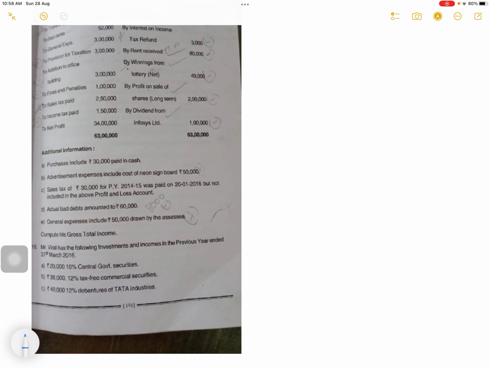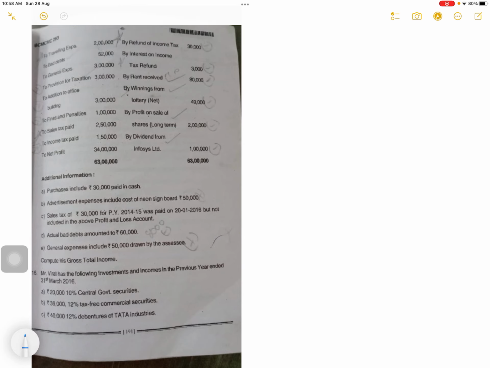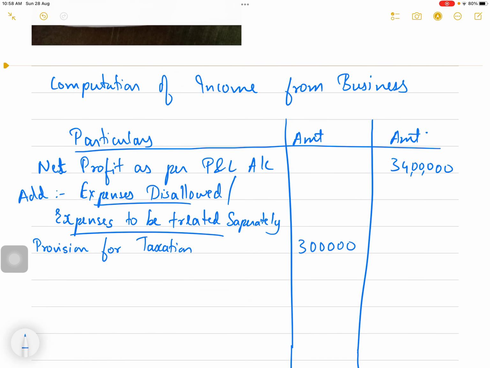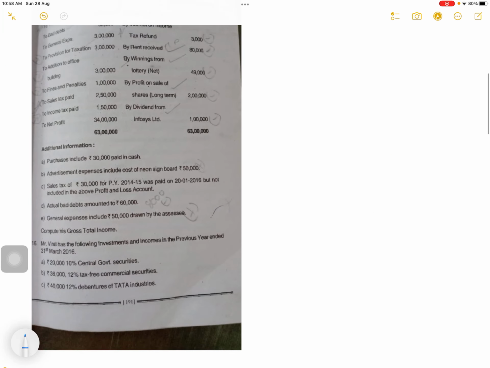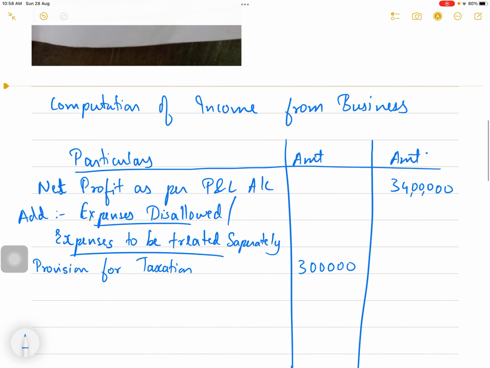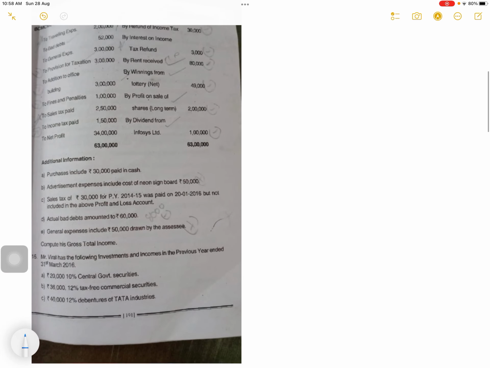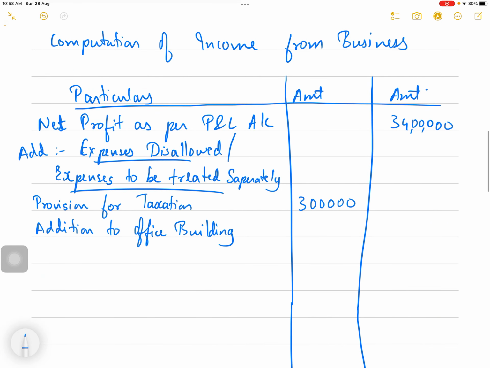Next, addition to office building. It is a capital expenditure, so I'll write addition to office building and add it back. It is not a P&L item.